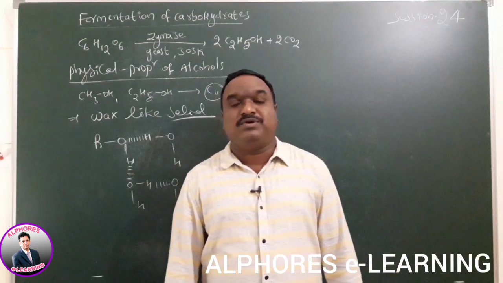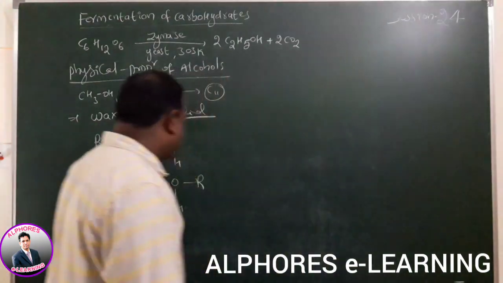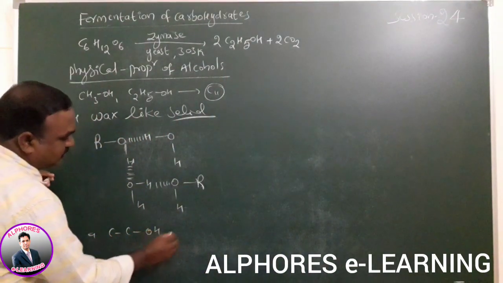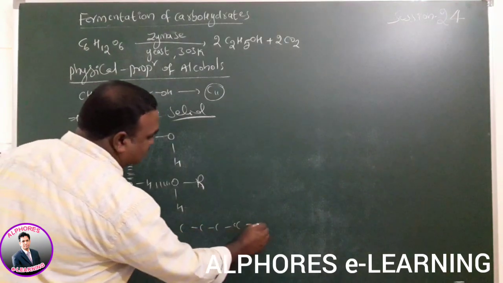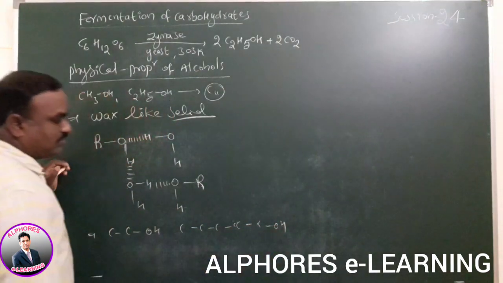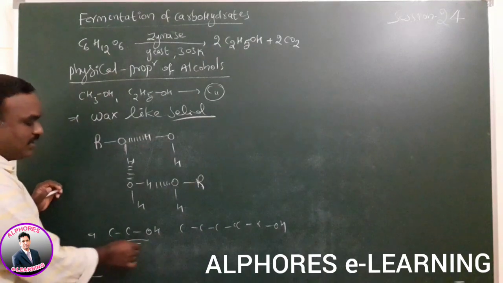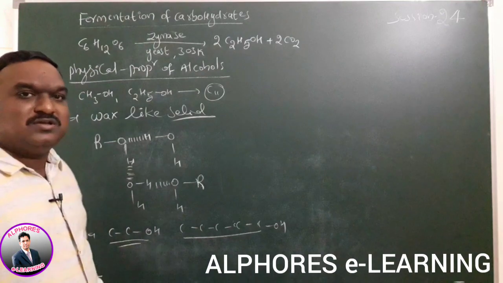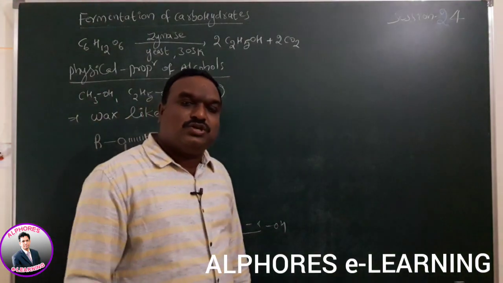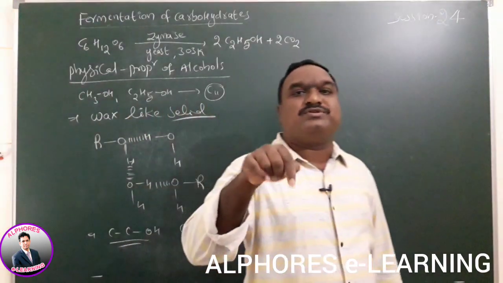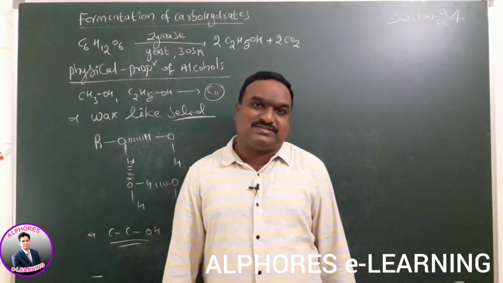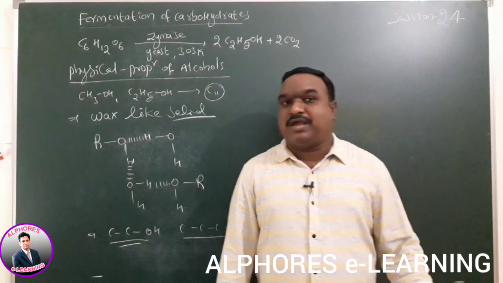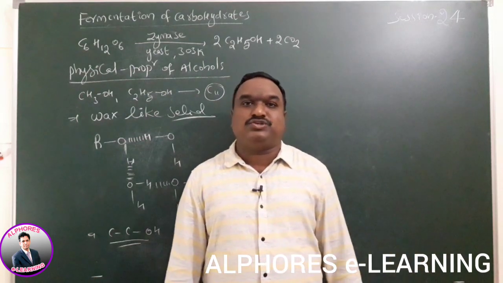For example, here a compound is given, and here another compound is given. Which one is highly soluble? This one. Here the non-polar chain length increases, so the solubility is less in this case.